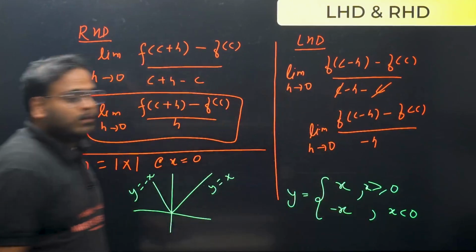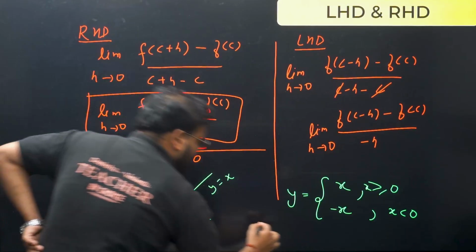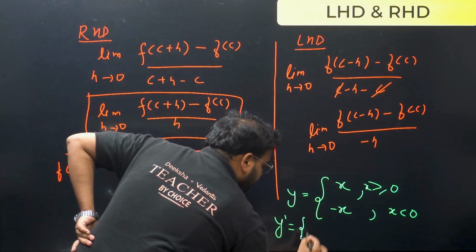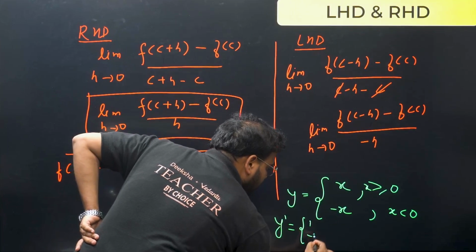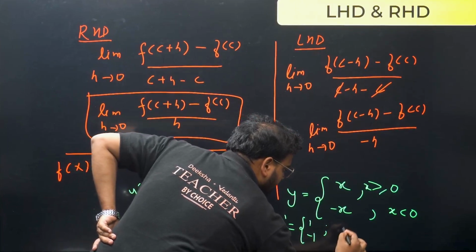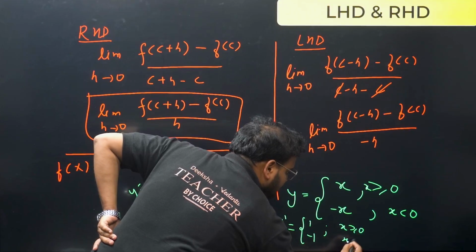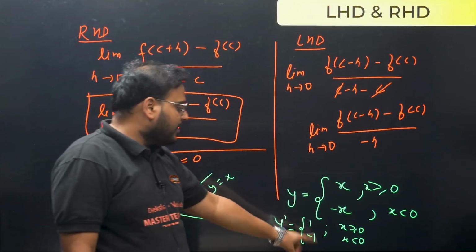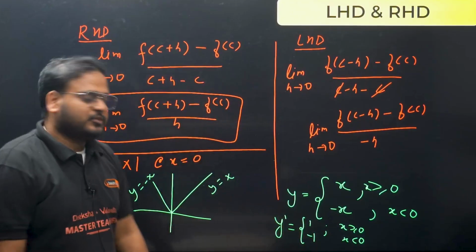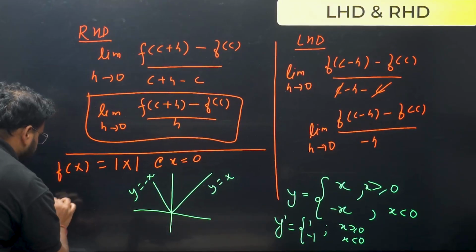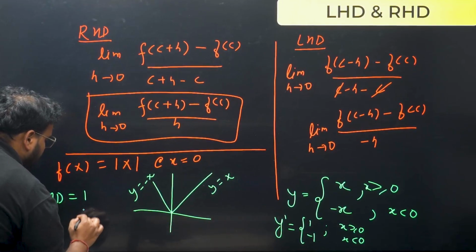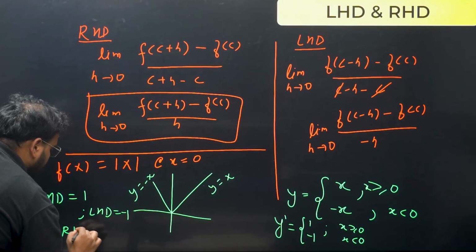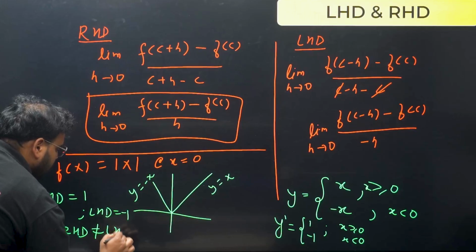So if you're looking for differentiability, differentiate it. You're going to get x becoming 1 and minus x becoming minus 1. Check carefully for x more than 0 and for x less than 0. So your RHD is 1, and your LHD is minus 1. Check here, your RHD equals 1 and your LHD equals minus 1, and we can clearly see from here RHD is not equal to LHD.